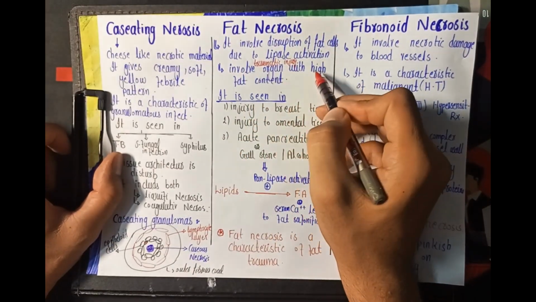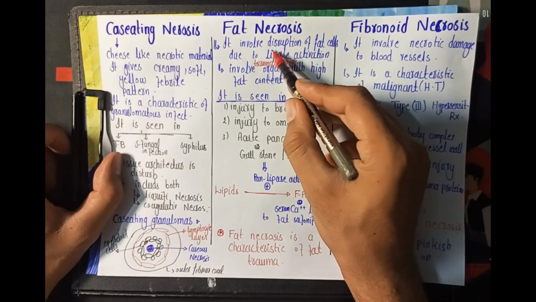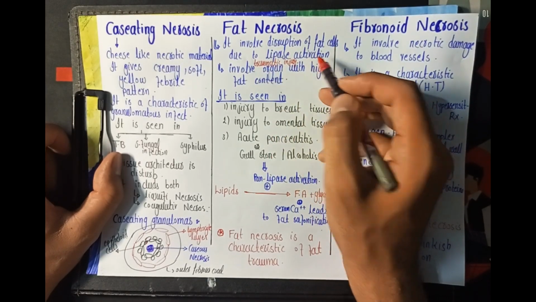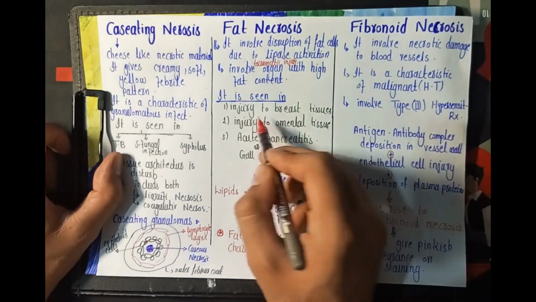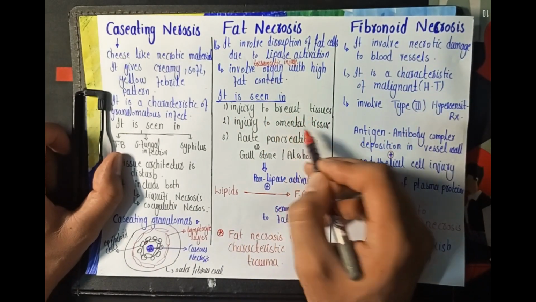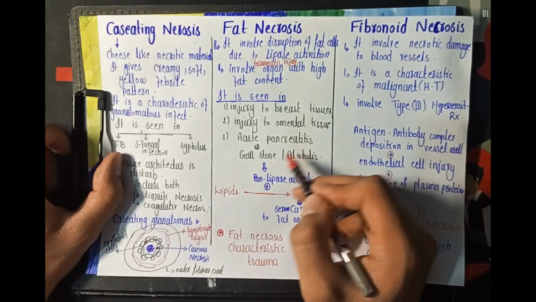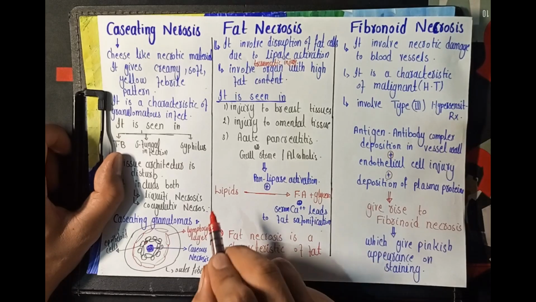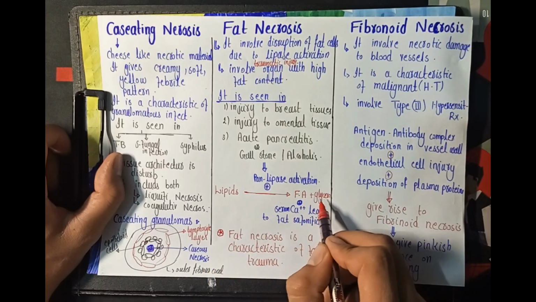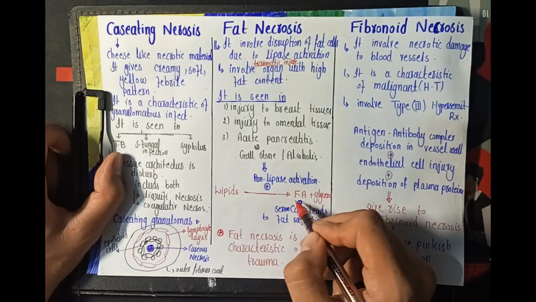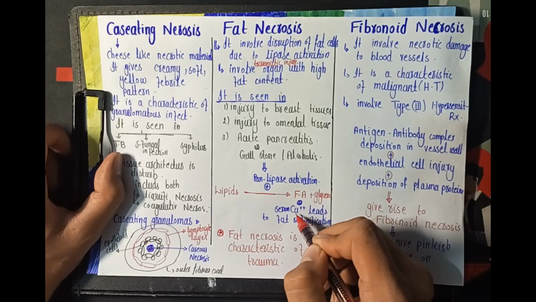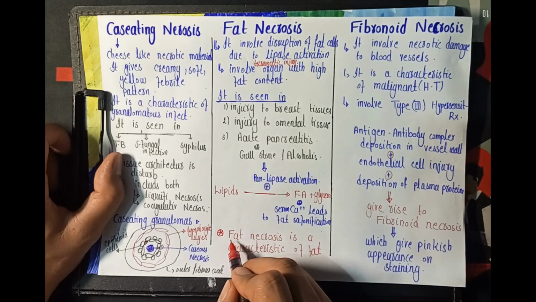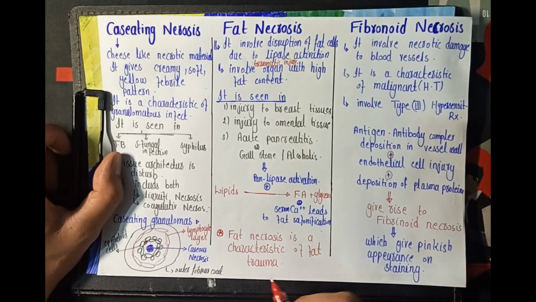तो फैट नेक्रोसिस involves traumatic injury to those organs with a higher fat content, and it involves disruption of the fat cells or adipocytes, and it occurs due to excessive activation of the lipase enzyme. And it is seen in injury to the breast tissue, injury to the greater omentum, acute pancreatitis or gallstones, or due to chronic use of alcohol. There is activation of the pancreatic lipase enzyme, which causes conversion of these lipids into fatty acids and glycerol. And this high amount of fatty acid, when it combines with serum calcium ions, leads to the saponification reaction. ठीक है? And the fat necrosis is the characteristic of fat trauma.